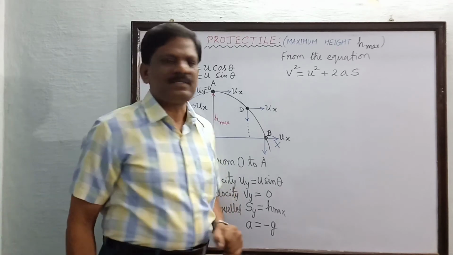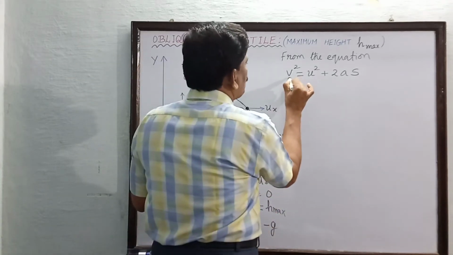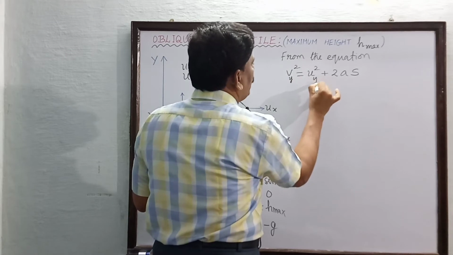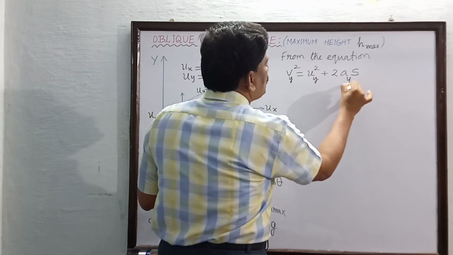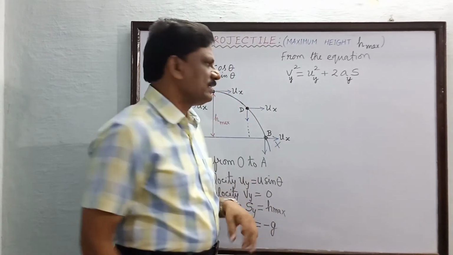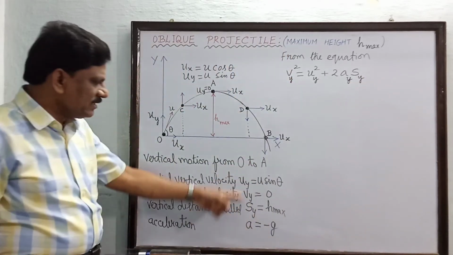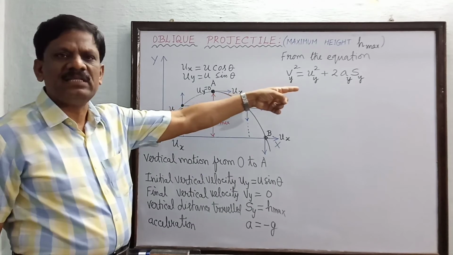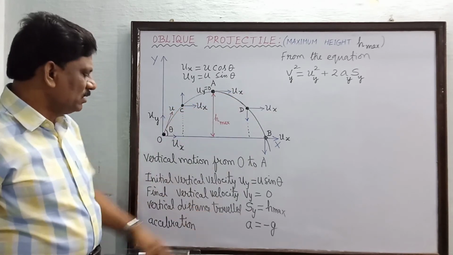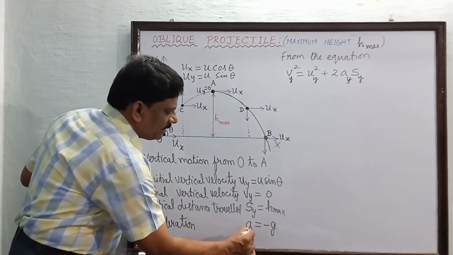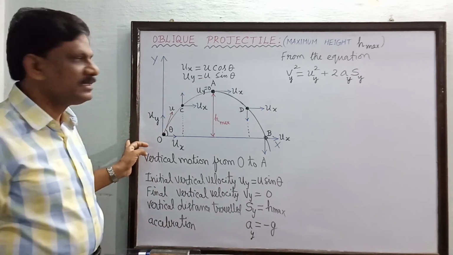The y-axis, because it is vertical motion. So, Vy square is equal to Uy square plus 2 into Ay into Sy. Now, I am going to substitute all these terms. The acceleration along the y-axis, Ay, is equal to minus g.